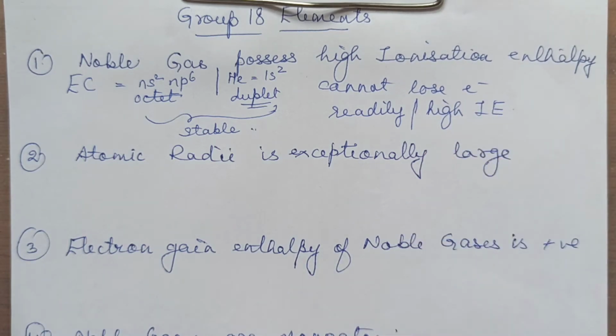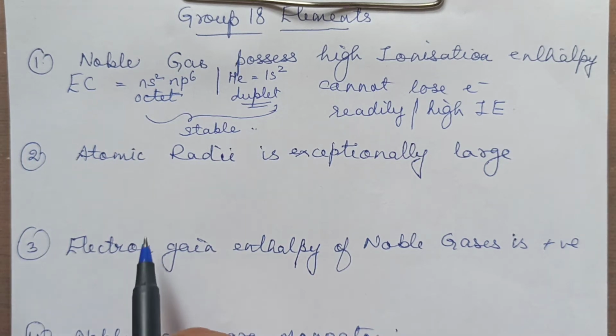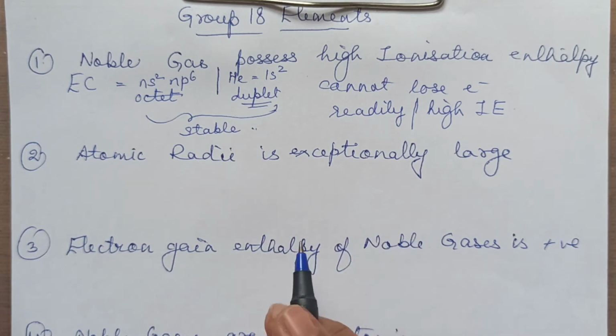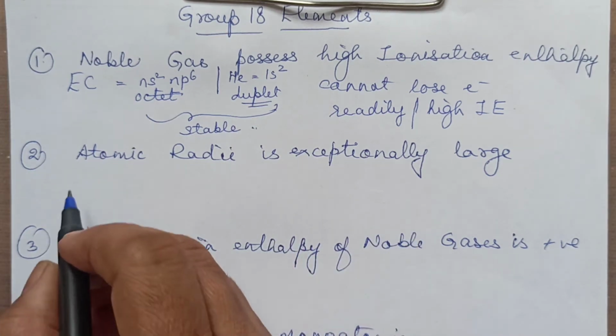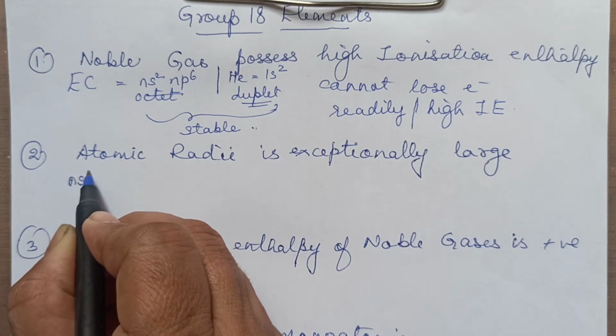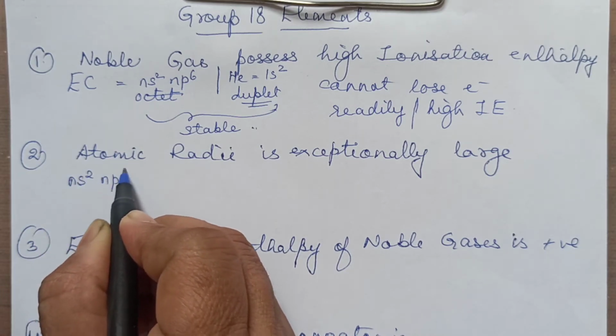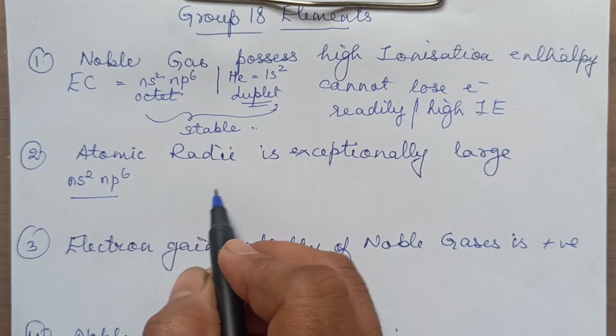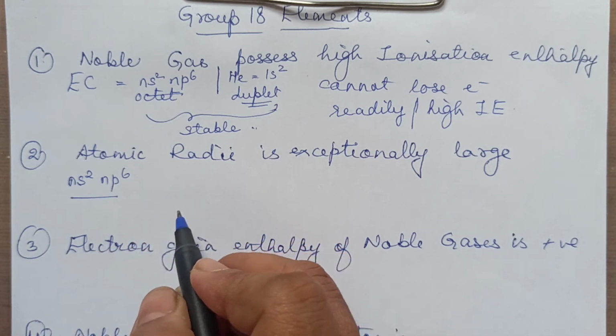So in inorganic chemistry, as far as possible, talk about electronic configuration, right? Next, atomic radii of noble gases is exceptionally large. Even in this, you will be writing the general electronic configuration. You may always write here except helium, that is having duplet configuration.